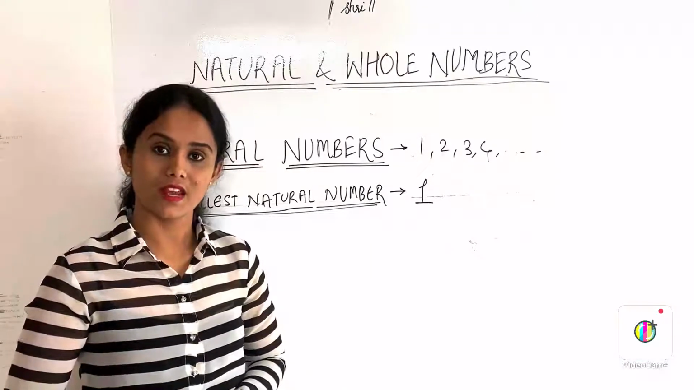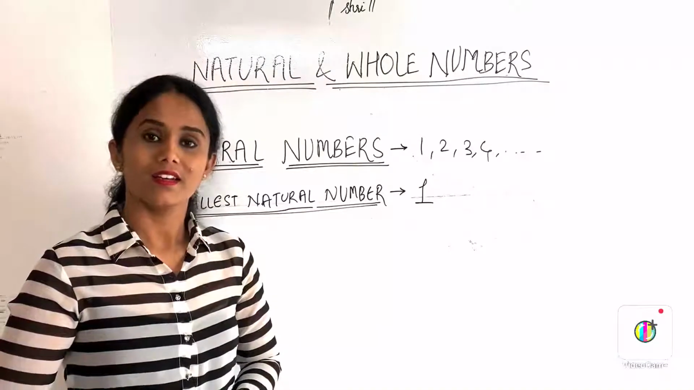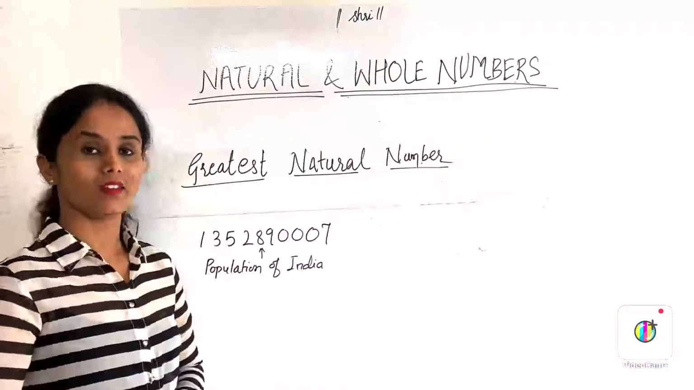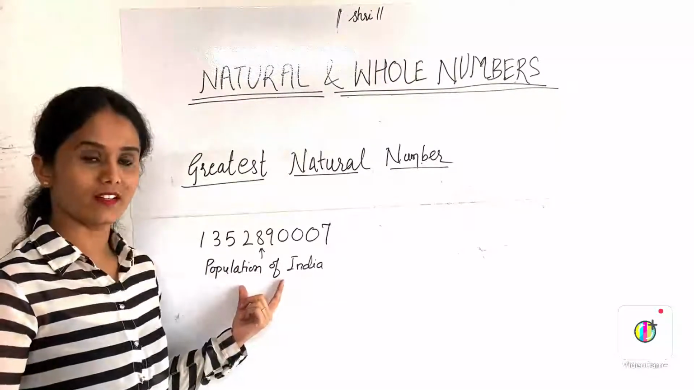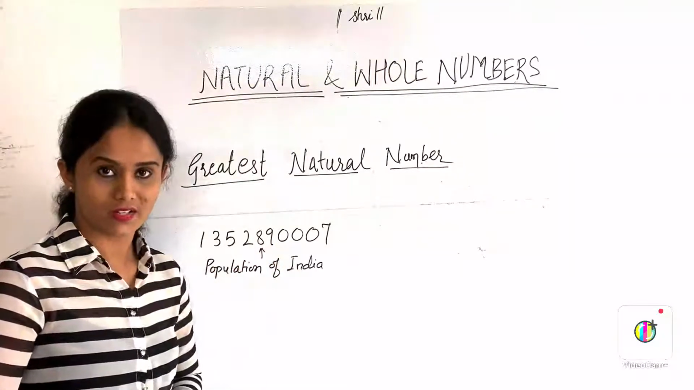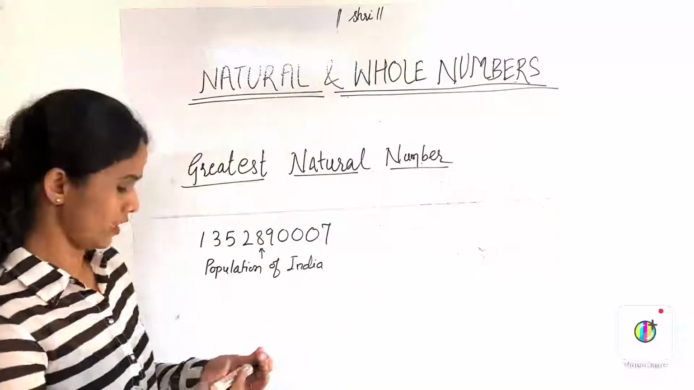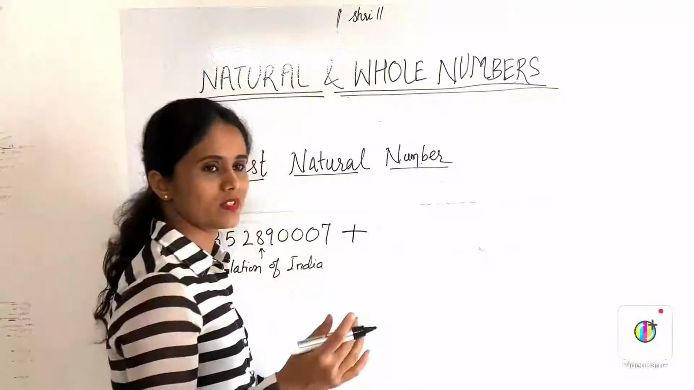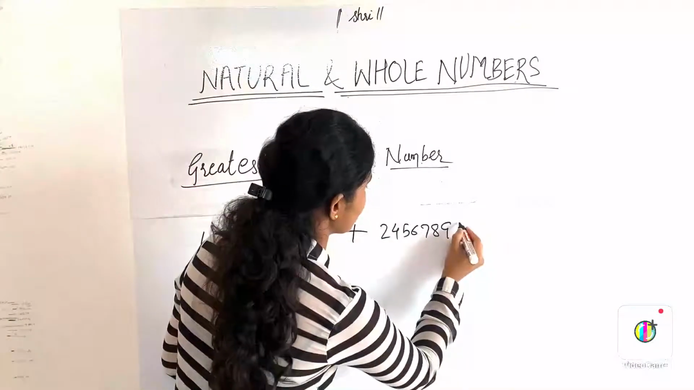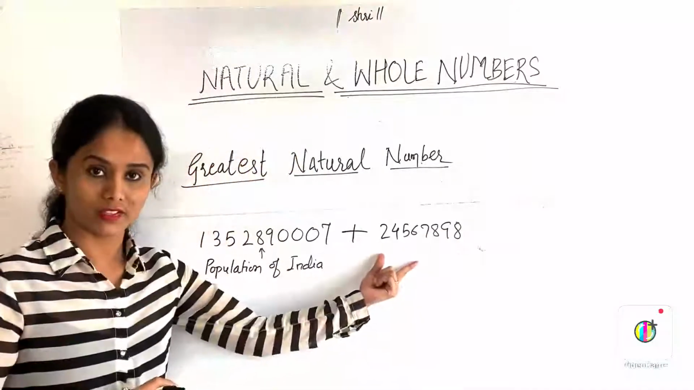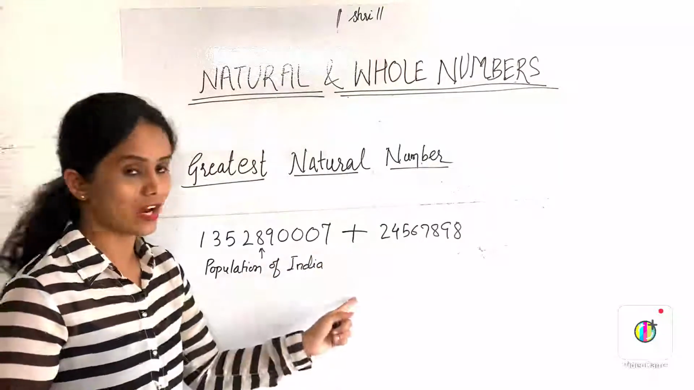Is there any biggest natural number or greatest natural number? No. Why? Let's understand that with an example. Consider this number. This number represents the population of India. This number is already quite large. But if you add the population of other country to this number, suppose we are adding some other big number. This is the population of other country. And if you add these two numbers, again you will get the larger number.